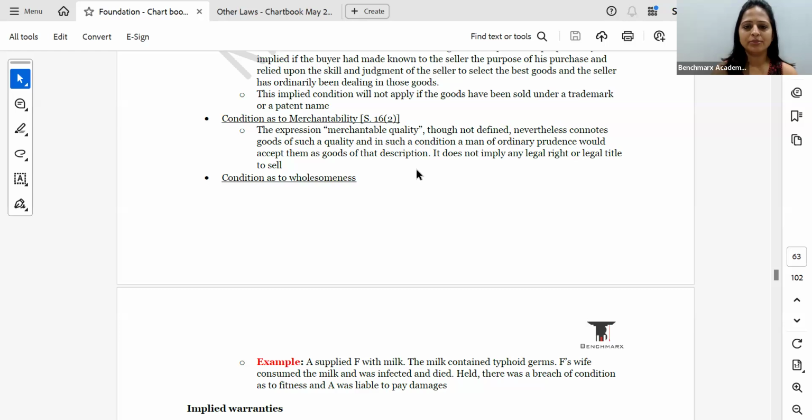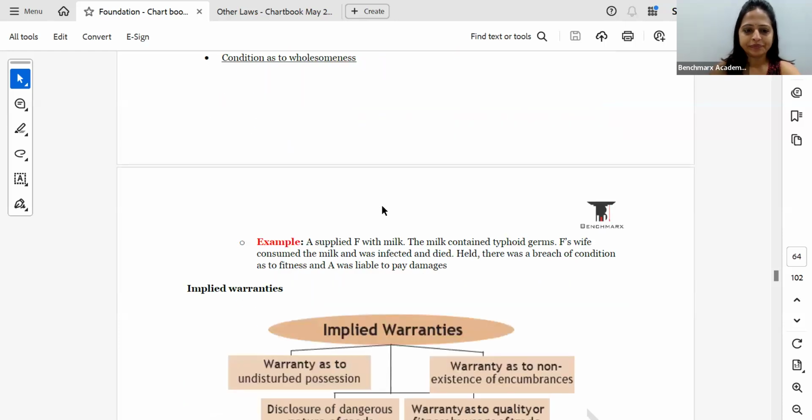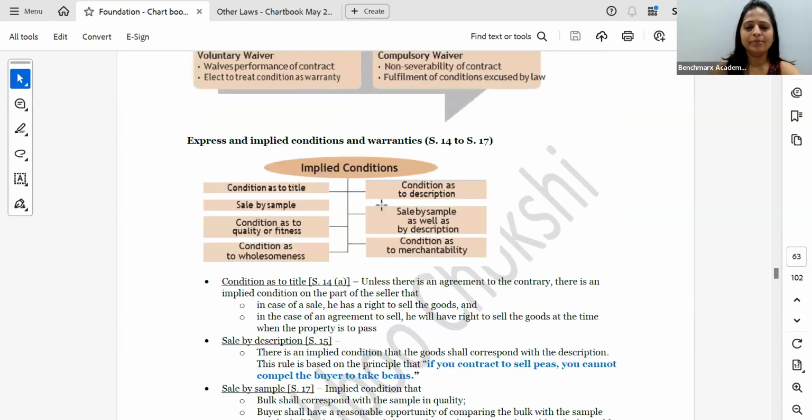So that is merchantability, that the goods should be of such quality and in such condition as a man of ordinary prudence would accept them as good of that description. So when I say small, medium, it should be in that range only. So a small and an XL size of a T-shirt cannot be the same. Okay, so that is implied conditions.